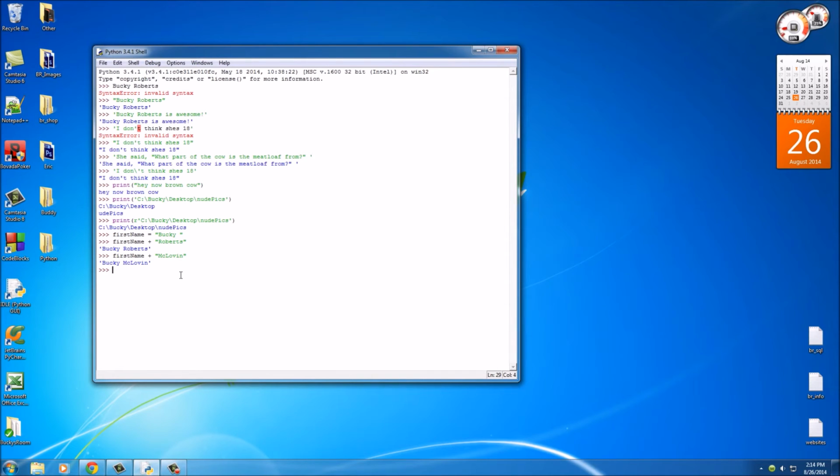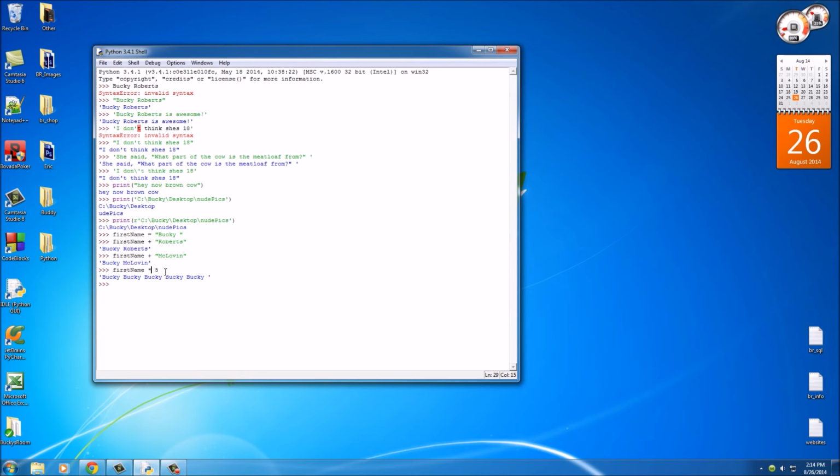I want to show you guys something else cool. You're not only limited to adding strings together in Python. You can also multiply strings. So if we have first name, which is Bucky, and we multiply it by 5, check out what happens. It takes that string and prints it out 5 times. So this is actually going to save us a lot of work whenever we have to print something out repeatedly, like people's names or anything like that. We can take a string and multiply it by some number to print it out that many times, instead of having to write like 5 lines of code.